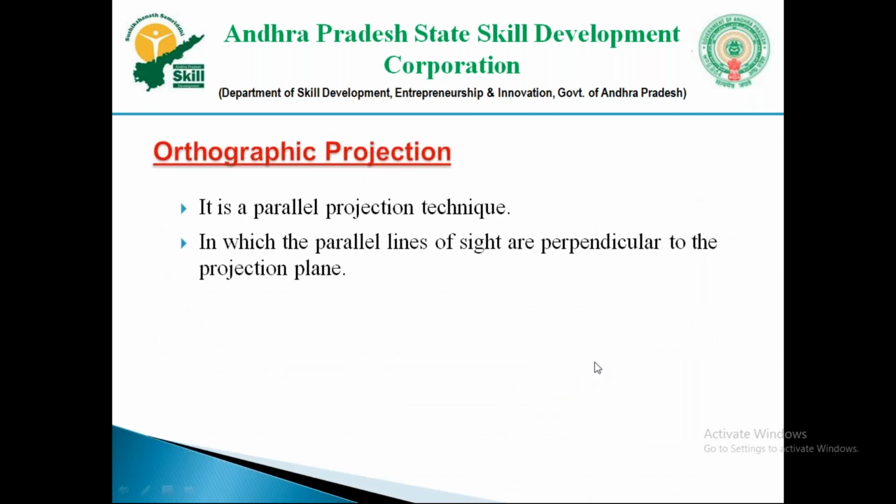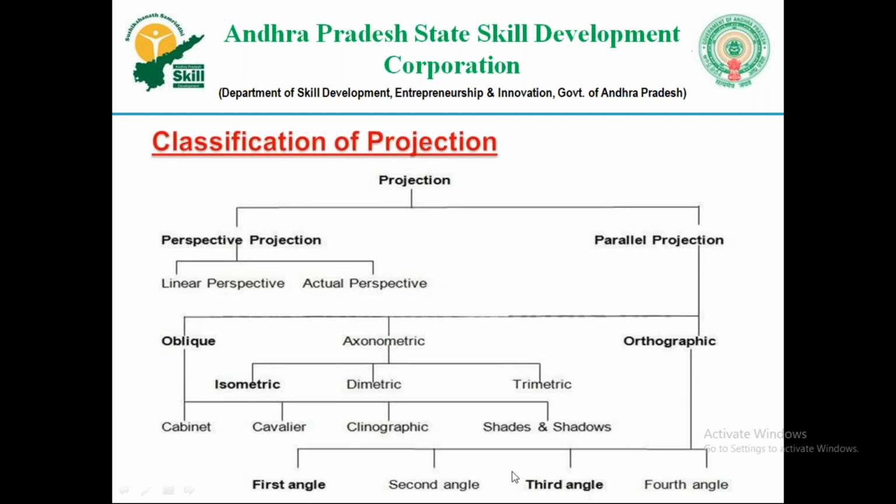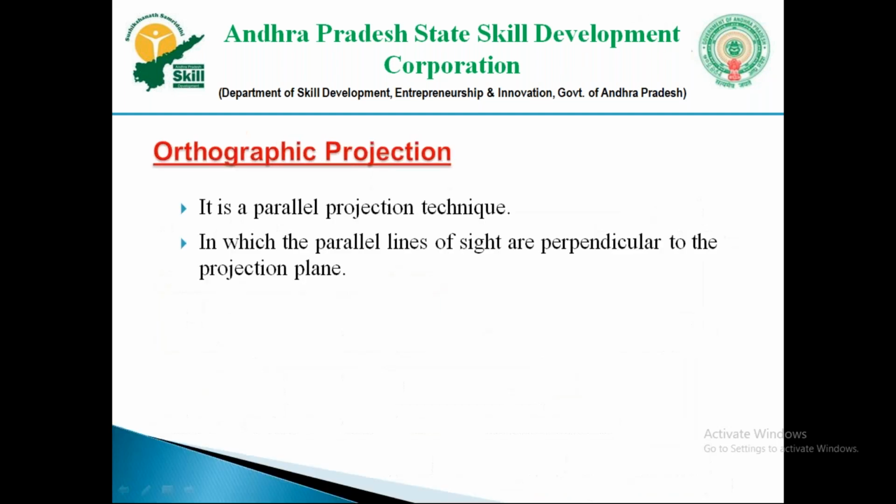And in orthographic, there are first angle, second angle, third angle, and fourth angle. We have four quadrants, and of these we are going to use first and third. We are not using second and fourth. Before we learn why, let's finish this one.